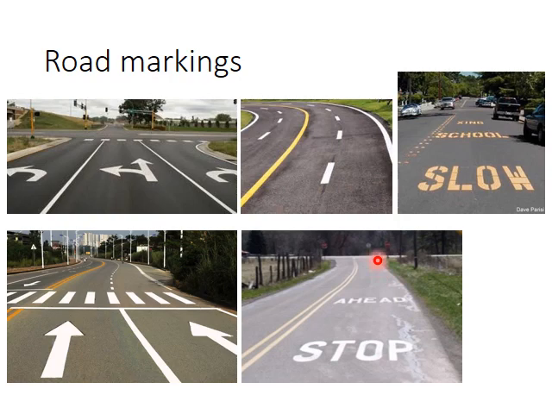I forgot to add these pictures before, so I'm adding them at the end of the presentation. So road markings, the different images from highways for road markings are shown here. You can see the direction arrows here, the lane separation markings, the no overtaking yellow marking at the center of the road, the marking at the edge of the carriageway, then different writings like slow, school, stop, ahead, etc. Then the markings for the zebra crossing. Okay, these are some examples of road markings.